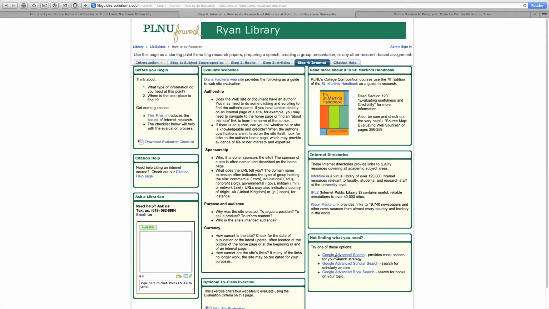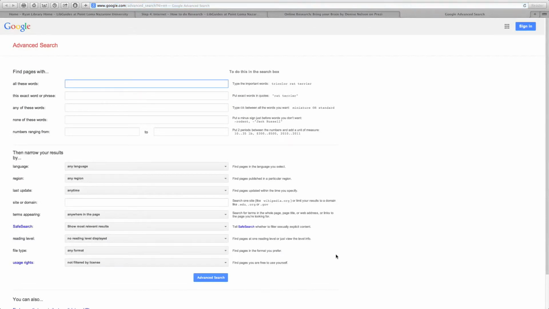So go ahead and select the Google Advanced Search, and you'll see a number of search boxes available for you. My earlier search topic was gang violence in California, and in this case, what I really want is statistics about that topic. So I'm typing the word statistics in the first box. If I don't tell it I want statistics, how can Google ever know? So I'm going to put that in there.